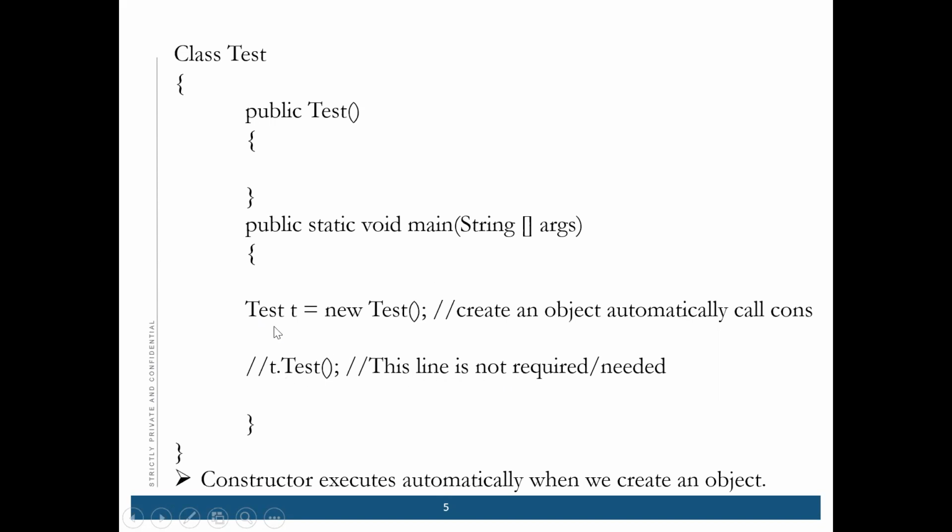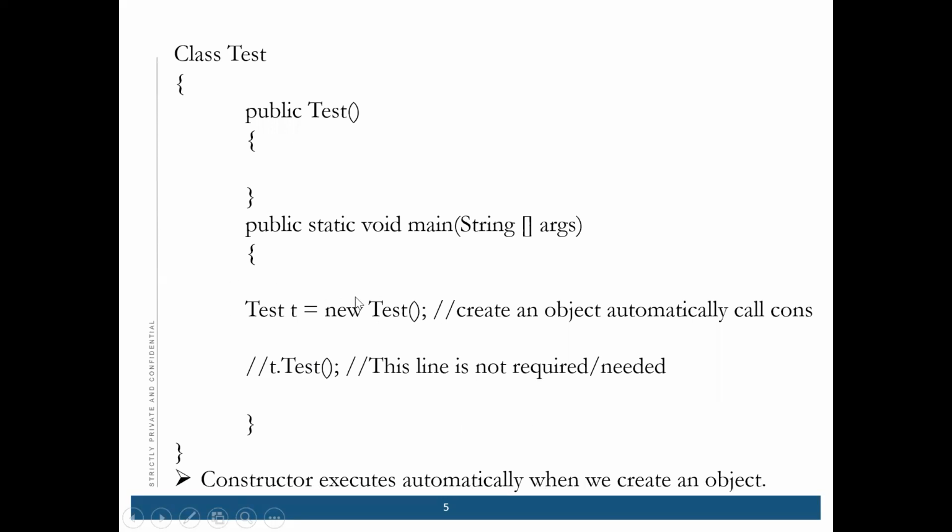Okay, so suppose we have created object T of the Test class. Then T.test, we are calling this method. So this is not required. It will be called automatically. A constructor executes automatically when we create an object.